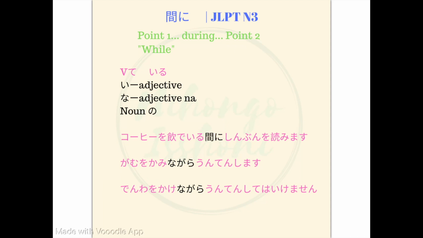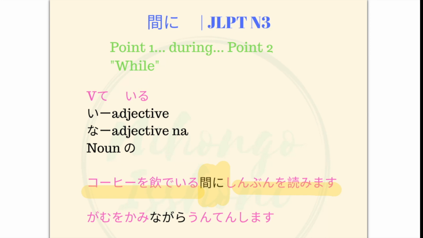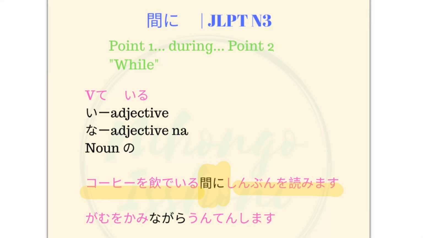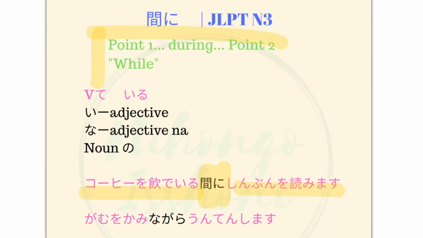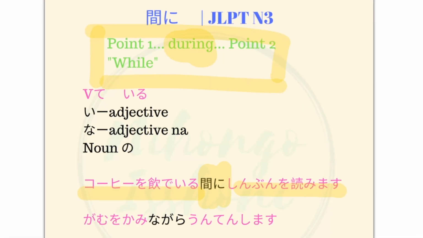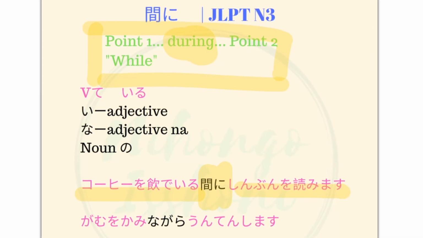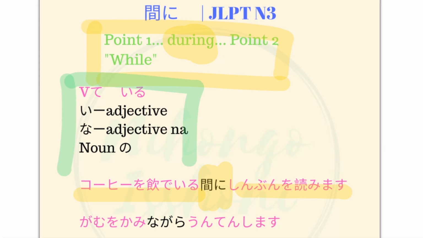That is, Kohi o nonde iru aida ni shinbun o yomimasu. That means while I was having coffee, I was reading the newspaper. Or point 1 during point 2. During is aida ni. And the structure here is this one.